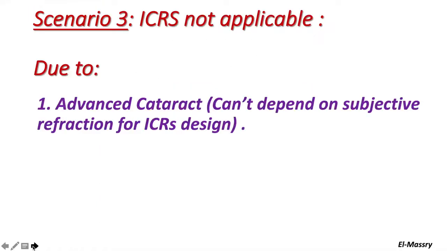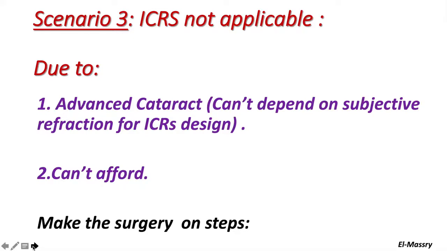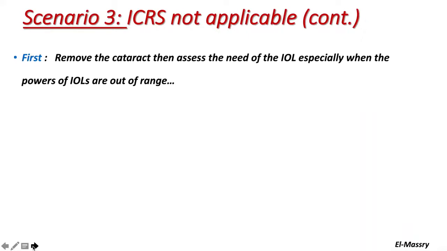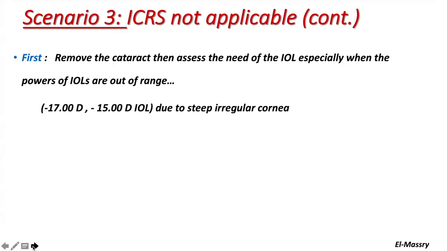The third scenario: intracorneal ring segments are not applicable due to advanced cataract, we cannot depend on subjective refraction for ICR design, or the patient cannot afford the rings, or they are not available. So here we do the surgery in 2 steps. First step, remove the cataract, then assess the need of the IOL, especially when the powers of the IOLs are out of range. For example, -17 power IOL, -15 power IOL usually are not trustable due to the steep irregular cornea. Here I'm doing the cataract surgery first, leaving the patient aphakic, and reassessing the situation.